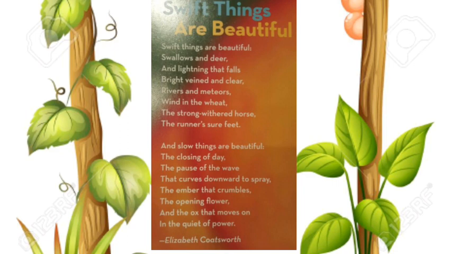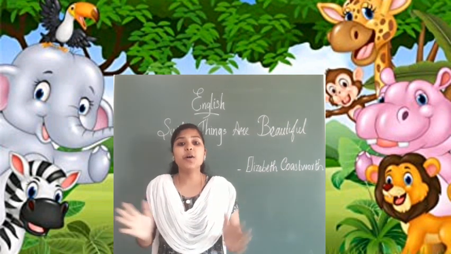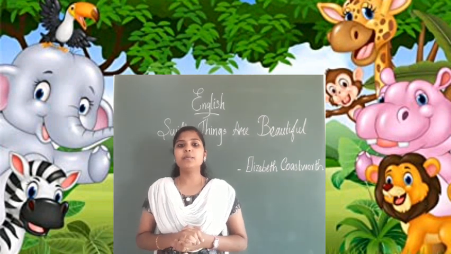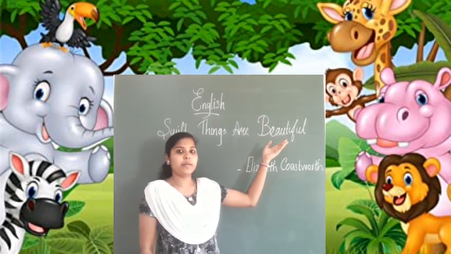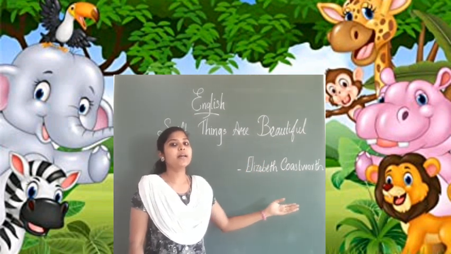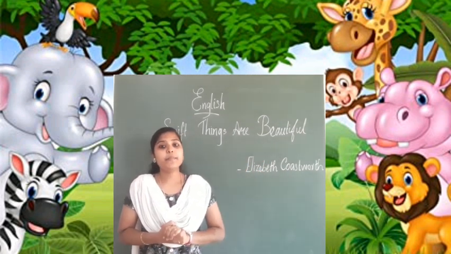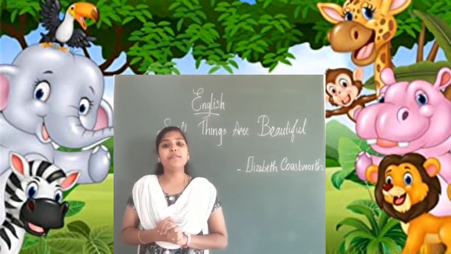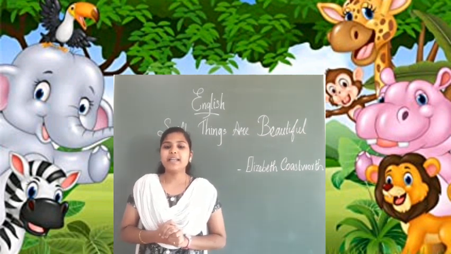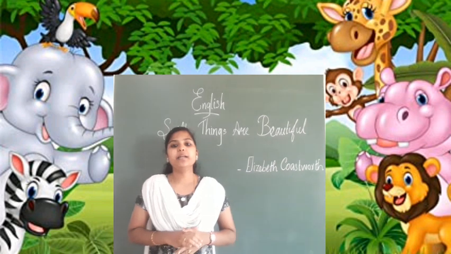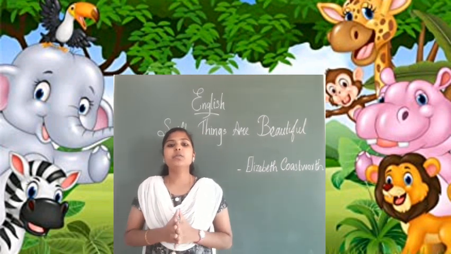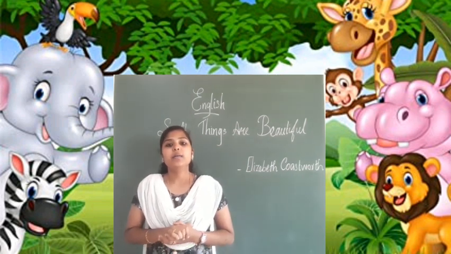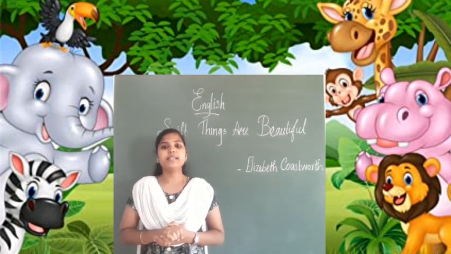Students, can you understand? Students, I hope you all have enjoyed our today's class. What did we learn today? What is the title of the poem? Swift Things Are Beautiful. And who is the writer? Elizabeth Coatsworth. Will you appreciate the beauty of everything around you? Very good. We should not ignore anything. We should not say bad, or we should not ignore or discriminate anybody who are with us and who are among us. Okay, students? See you all.